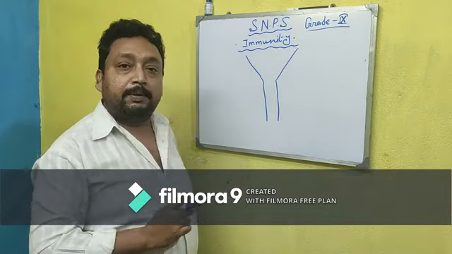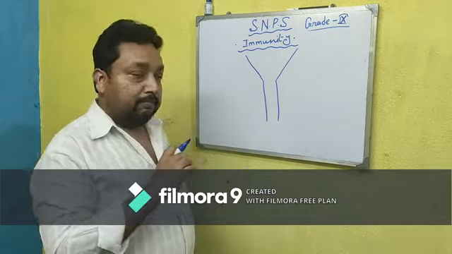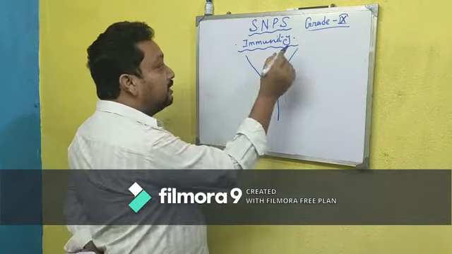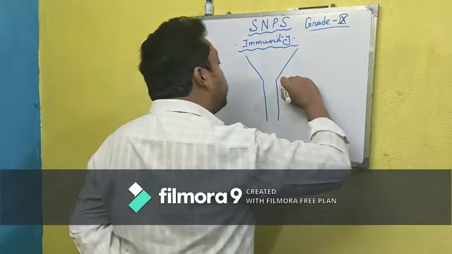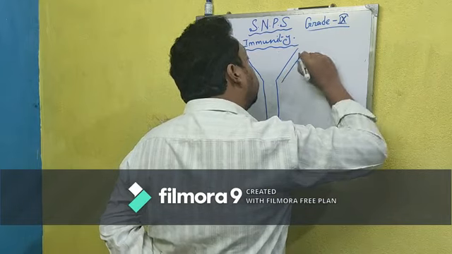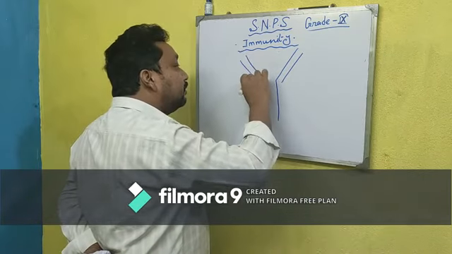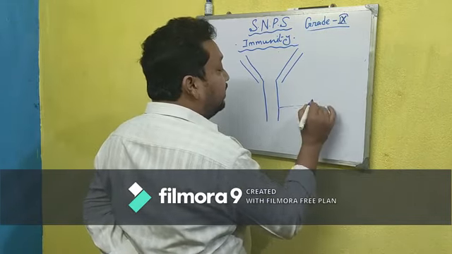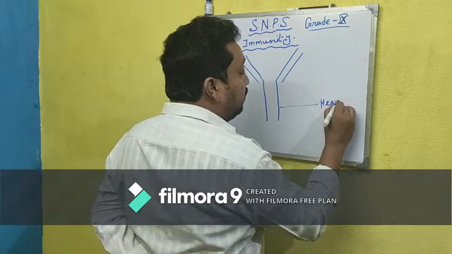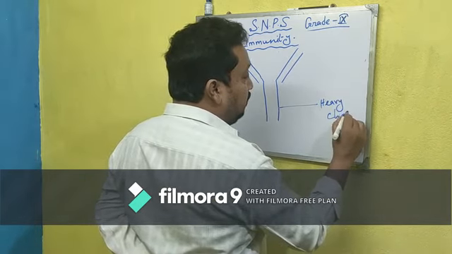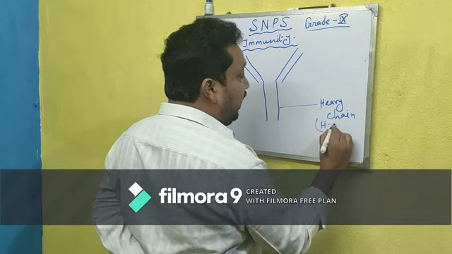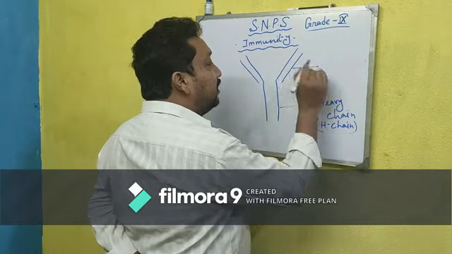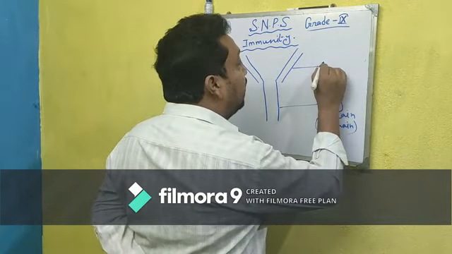Protein is made up of amino acids, and this antibody is made up of 2 types of chain: the long chain, that is known as heavy chain, in short also called H chain, and the short chain, that is known as light chain.